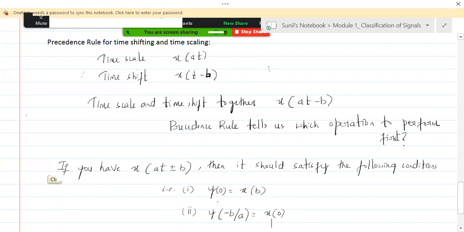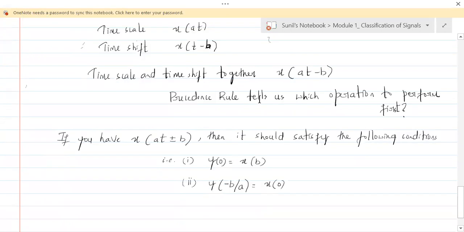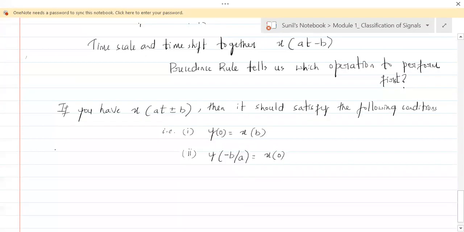Everybody understand that? So the precedence rule tells us which operation has to be performed first, and if you have a scaled and a shifted signal, then this signal should satisfy these two conditions. Understand this.